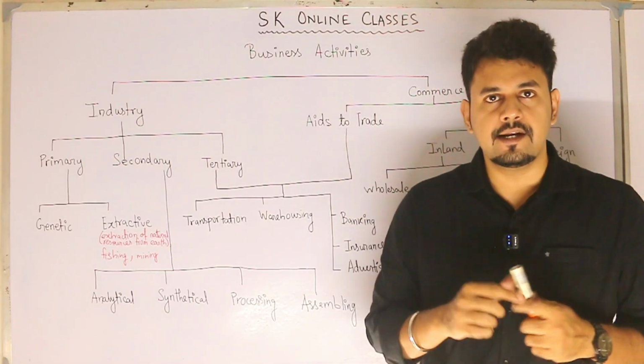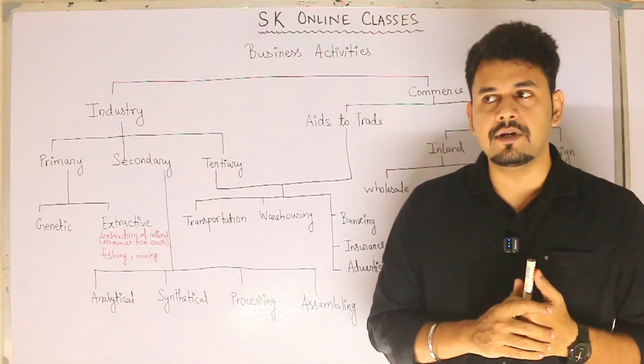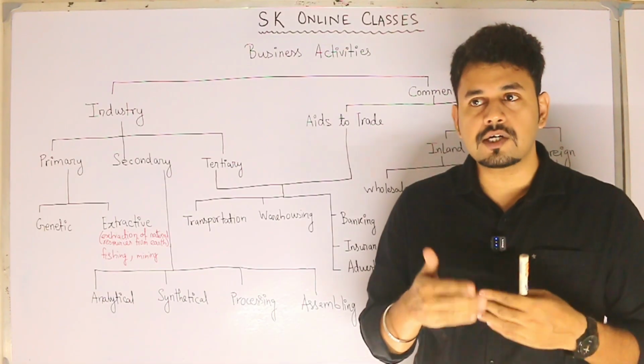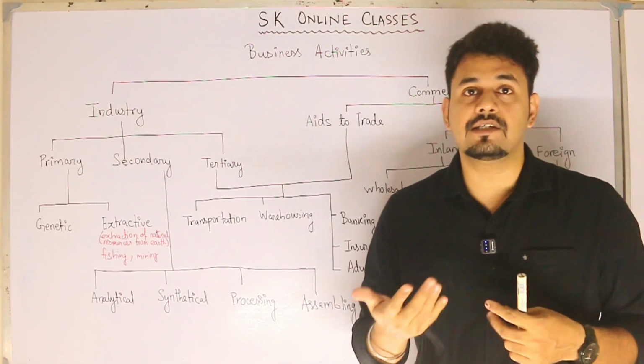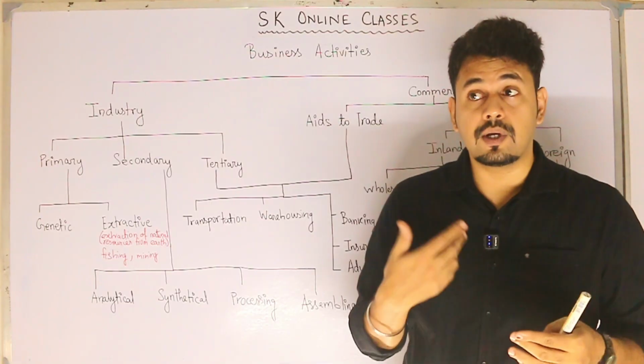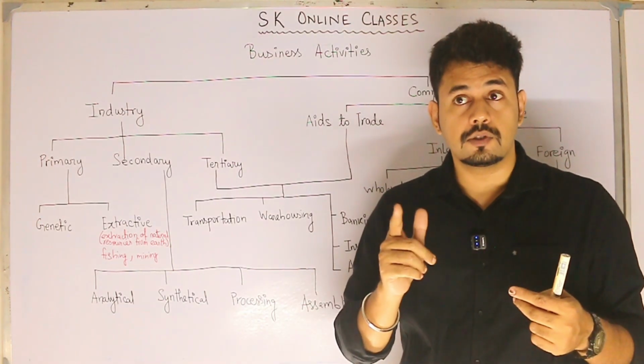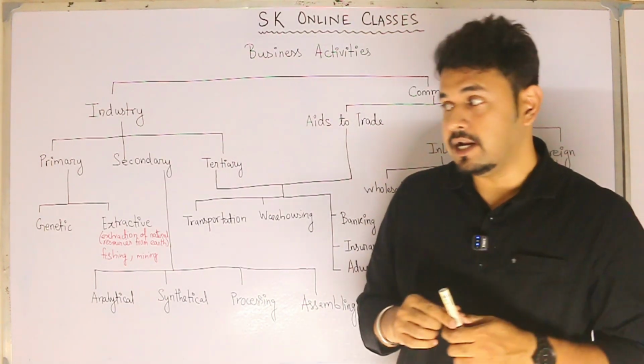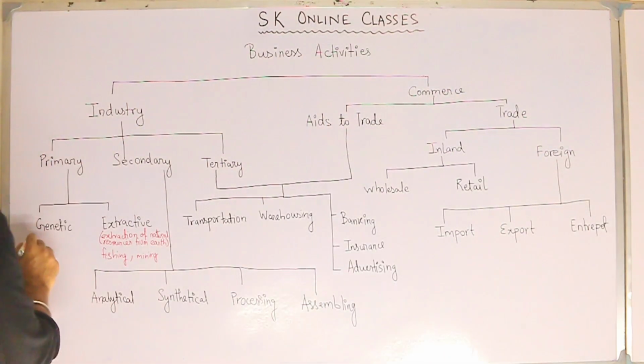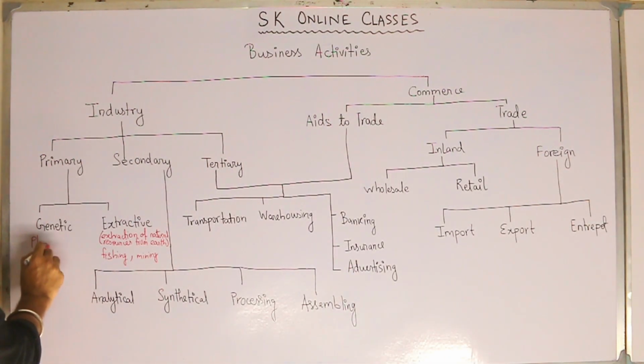Next, genetic industry. Genetic industries can be defined as reproduction or breeding of natural resources. Rather, you can say it's like multiplication. So, what can be the example? Let me give you an example of, say, plant husbandry. What is plant husbandry?